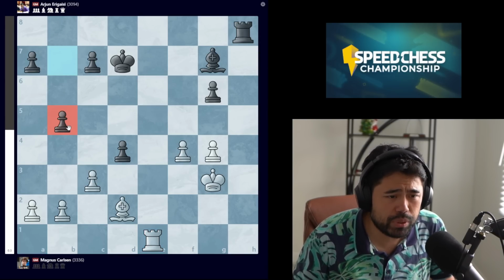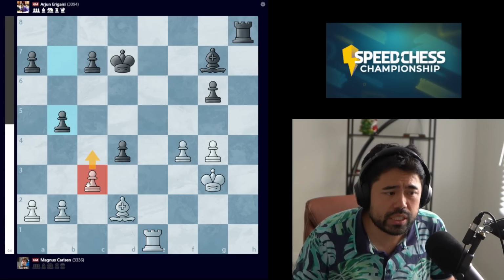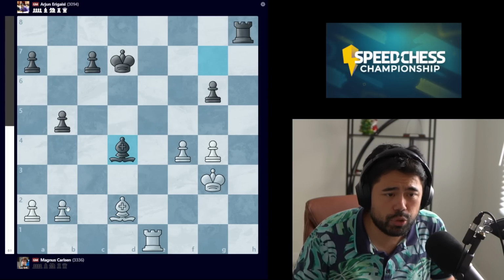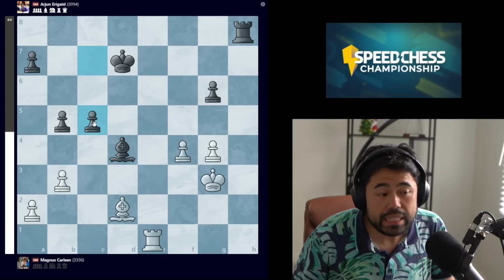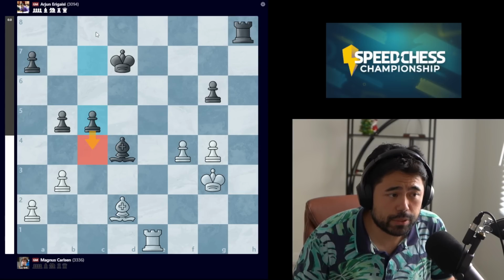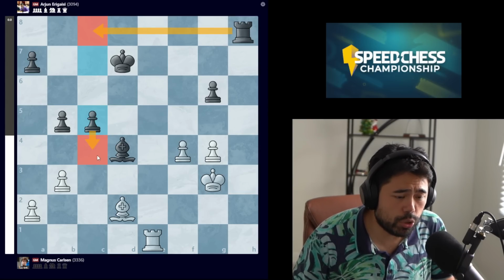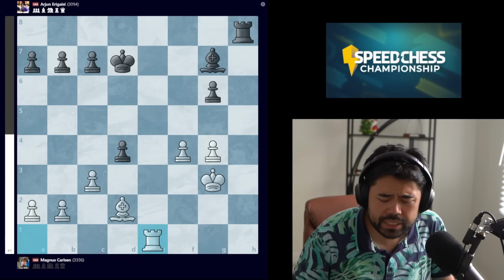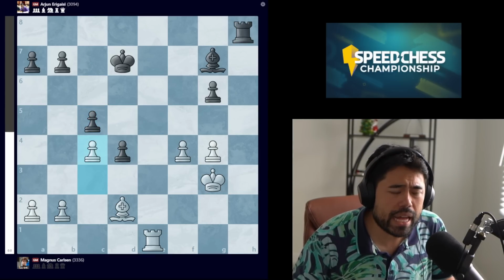Personally, I like the move b5 here, stopping white from going c4, because if white ever trades on d4 and we get b3 and c5, now black is very close to creating a passed pawn on the queen side, and black should have no issues whatsoever. Instead, Arjun goes c5, and now Magnus plays this move c4.